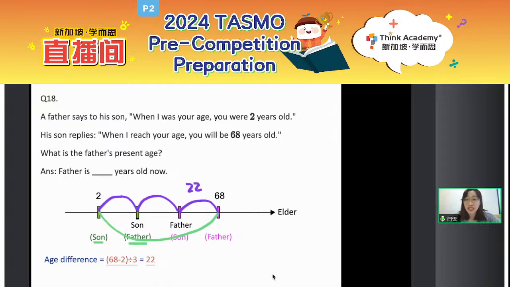But the question is asking you, how old is father now? So how can we figure out? Look, you can just apply addition or subtraction. I think now subtraction is easier, right? Because the father's present age is closer to 68. So here, 68 minus 22, you will get 46. Correct. 46 should be the correct answer. Yes, 46. Okay.